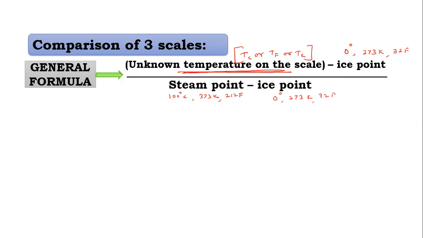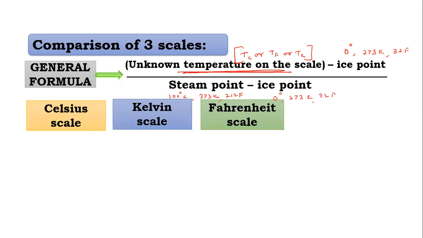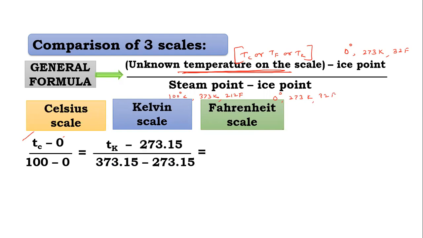Now, by using that, we can write a formula. For the Celsius scale, I can write temperature in degrees Celsius minus 0, where 0 is the ice point, divided by the steam point 100 minus the ice point 0, is equal to, in Kelvin, temperature in Kelvin minus the ice point 273.15, divided by the steam point 373.15 minus 273.15.